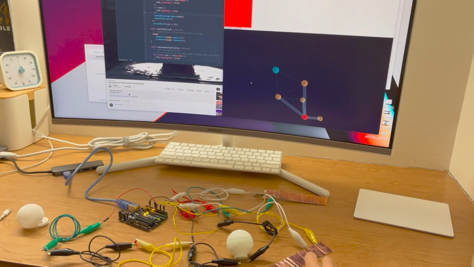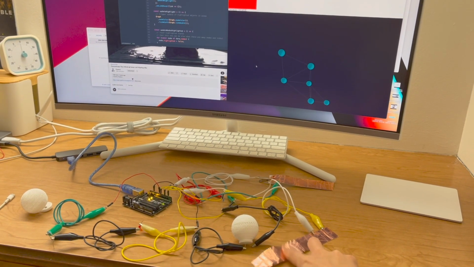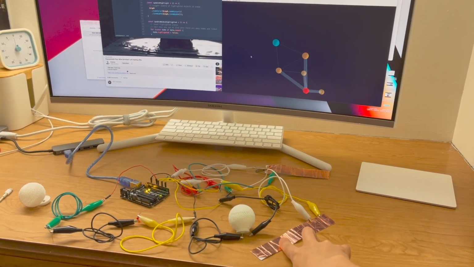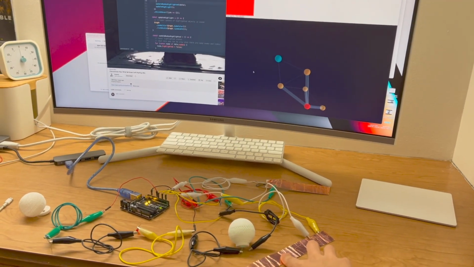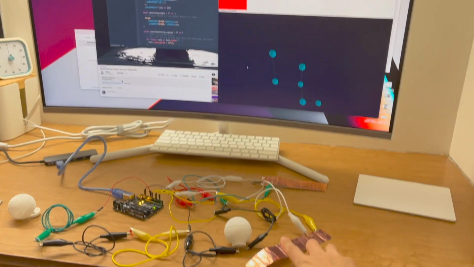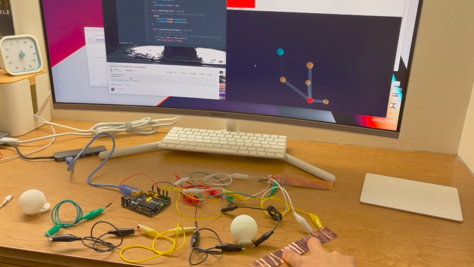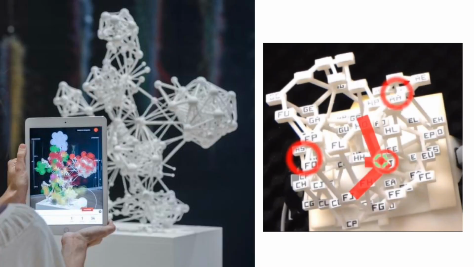The traditional and popular approach is to use off-the-shelf electronics. And here is one of my earlier prototypes where I was trying to support node selection, but you can see the complexity of the wiring for even supporting 2 nodes. Imagine trying to follow this approach for 50 nodes. And so, more recently, researchers have also begun to use computer vision. But computer vision introduces other sets of challenges like occlusion and inaccurate alignment.